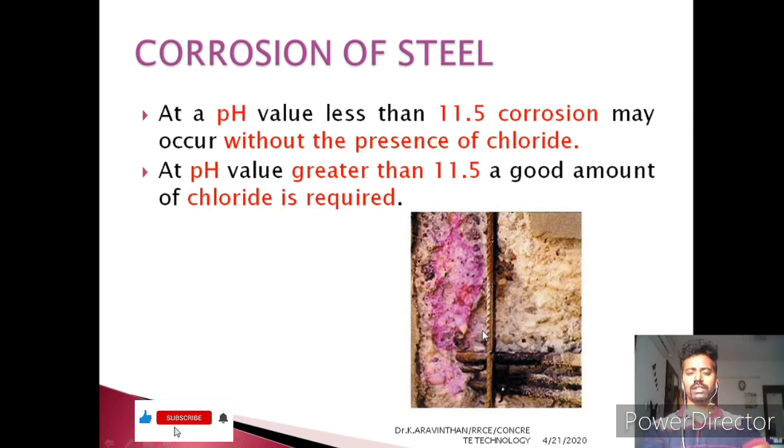Here in this picture you can see a pink color. Also there is the natural color of the substance, and there is embedded steel inside. You can check whether the steel is being corroded by using the phenolphthalein indicator. If you apply it throughout the area and the color changes to pink, that area is not affected by carbonation. If the color is not changed to pink, then that area is affected by carbonation.